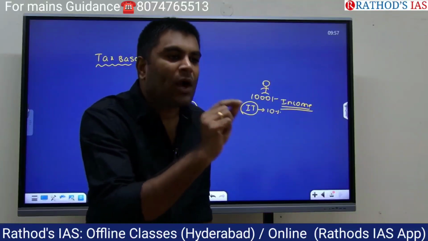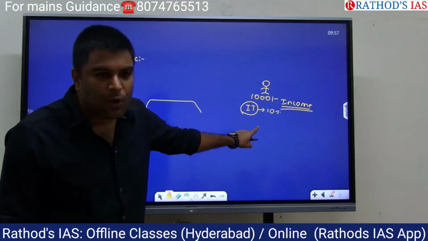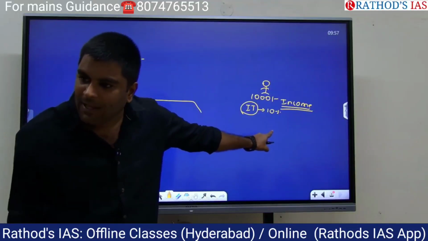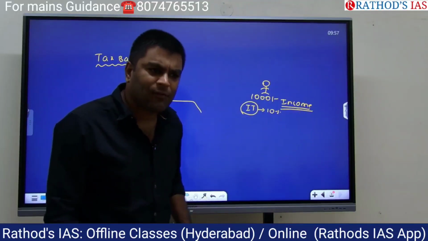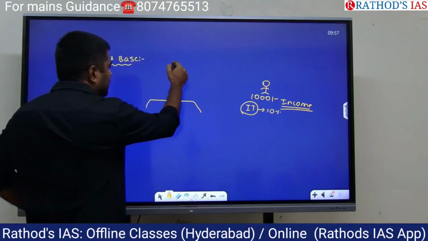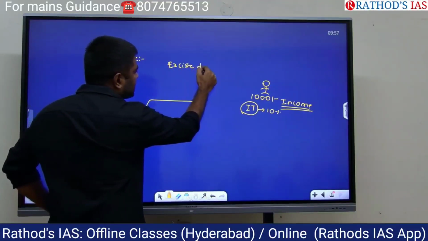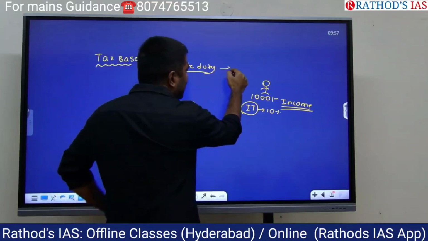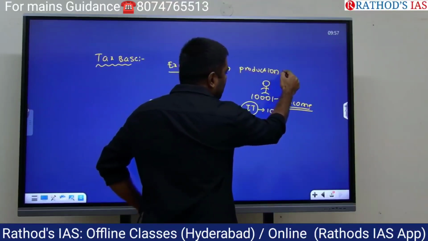Tax base means what gets taxed. What got taxed here? The income earned by the individual got taxed. So the tax base here is income earned by the individuals. Now, let me give one more example. There is a tax called excise duty. Excise duty is a tax levied on the production of goods.